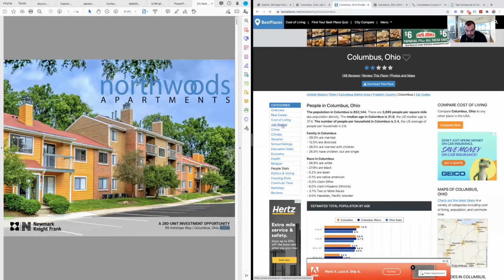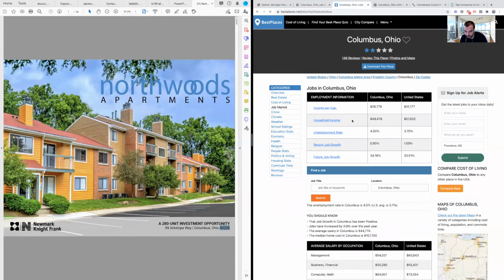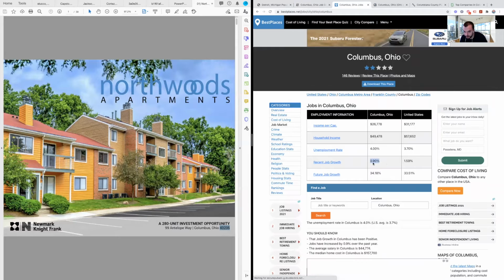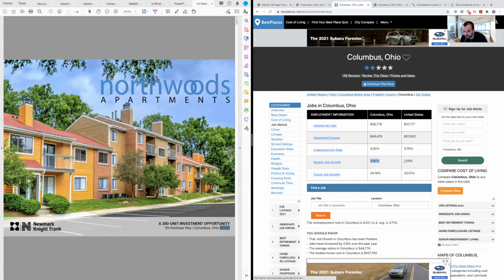Bestplaces.net is also another good spot for this. You can see recent job growth is about 0.9. For United States it's 1.59. So not really keeping up with the U.S. here, but it looks like they're beating it by a percentage point or probably a little bit less.